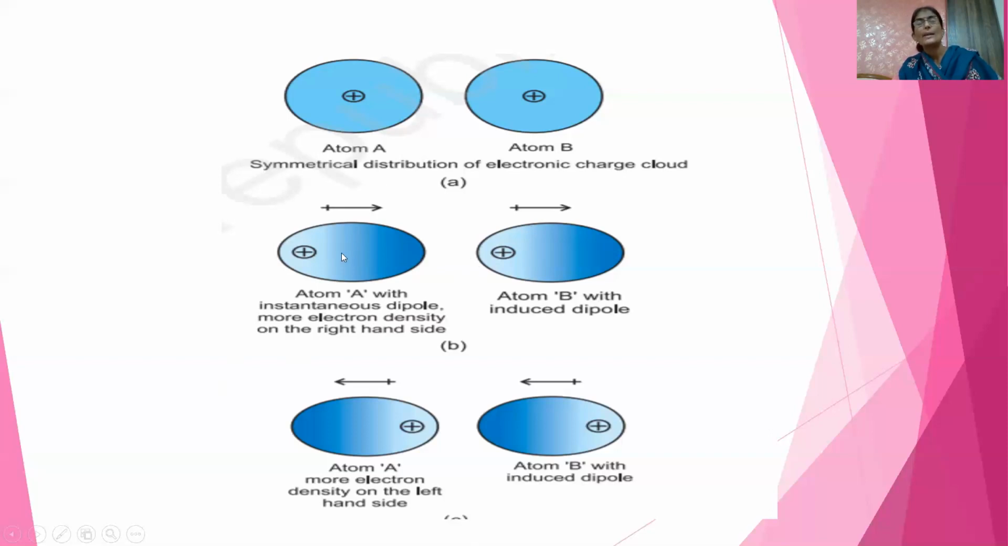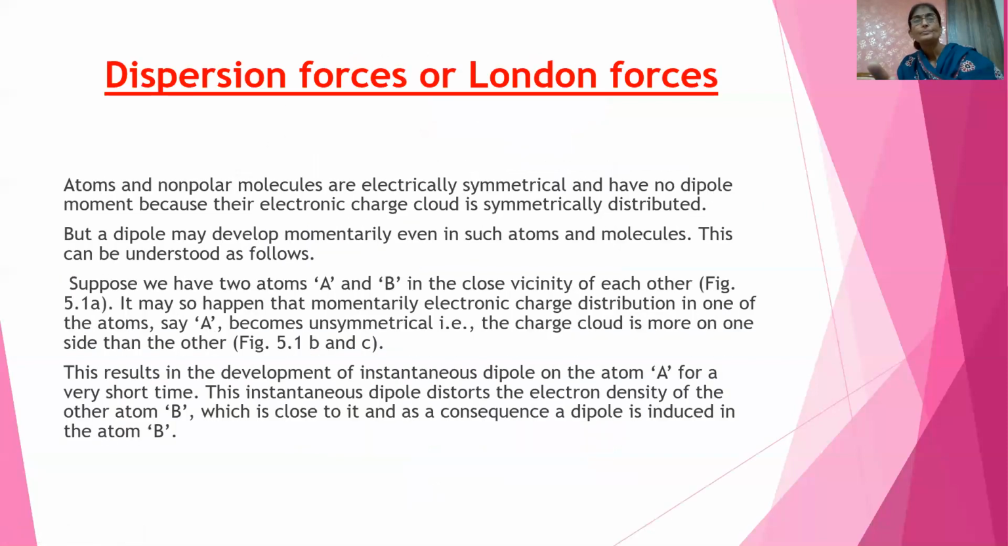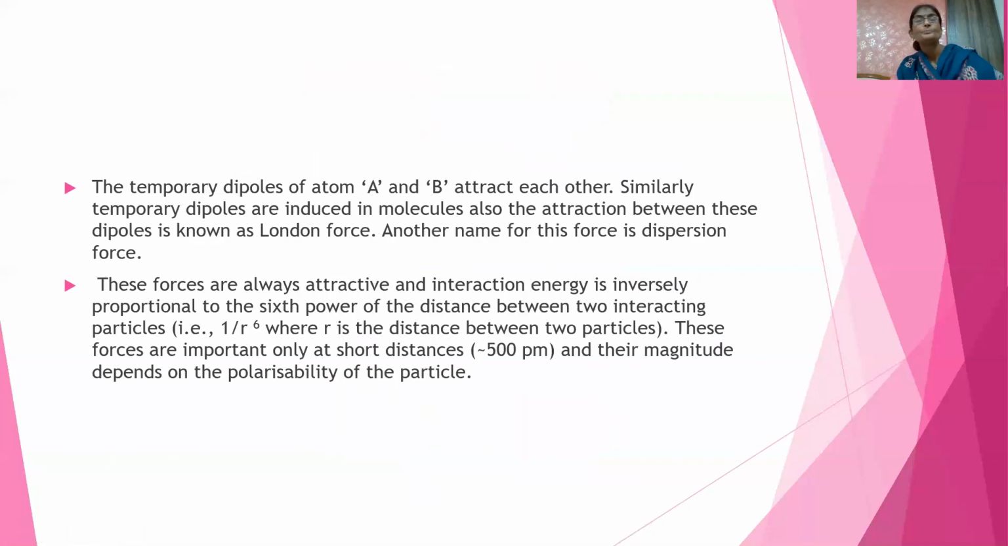It could also be that in A there are electrons on this side and a deficiency of electrons on this side; the reverse can also happen. At this end there may be electron cloud and at this end electrons will be missing. So whatever the dipole, there is attraction between them for a moment. This type of attraction force is known as dispersion or London forces of attraction. Clear? This is all explained over here.